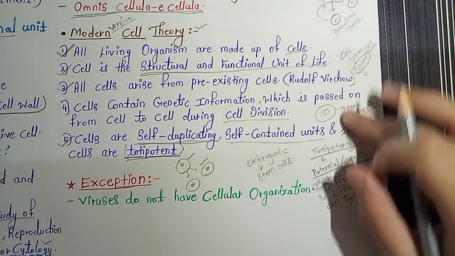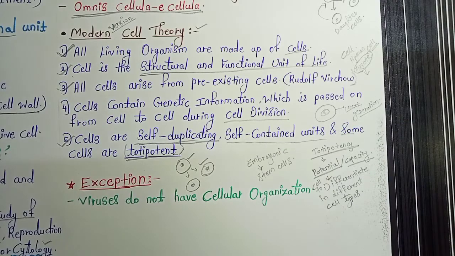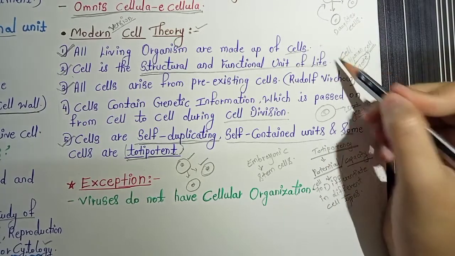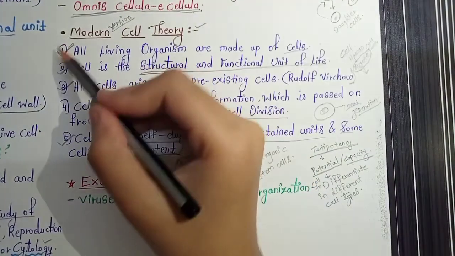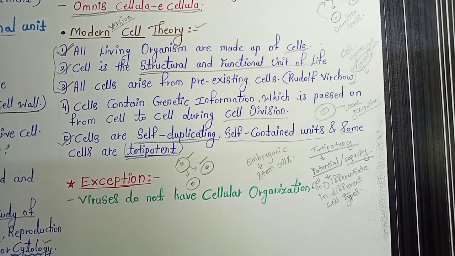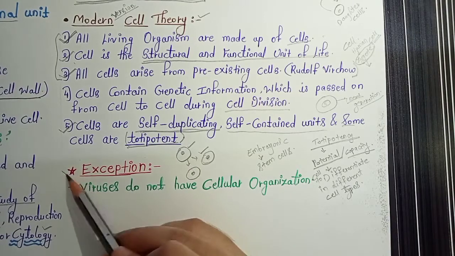So this is all about the cell theory, that all living organisms are made up of cells and they are the structural and functional unit of life. These two statements, and this is the third statement. So these three statements are very important in cell theory. Now let's talk about the exceptions to the cell theory.